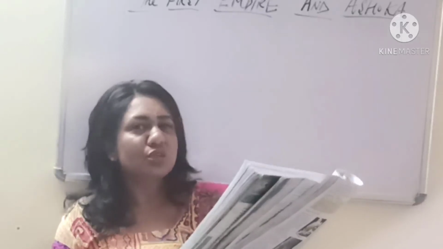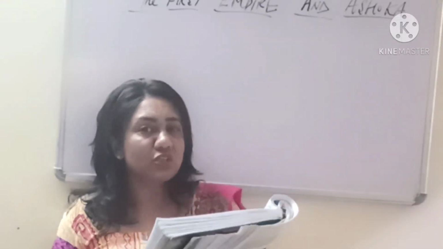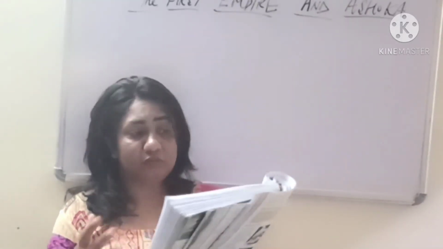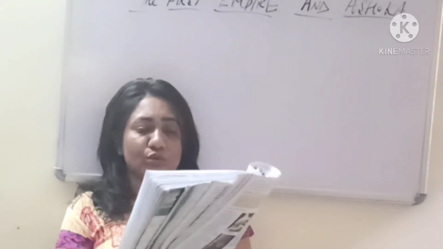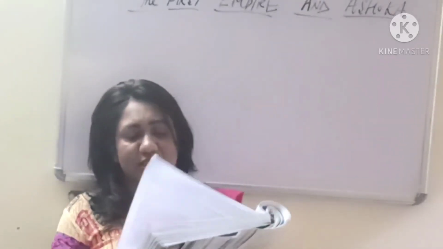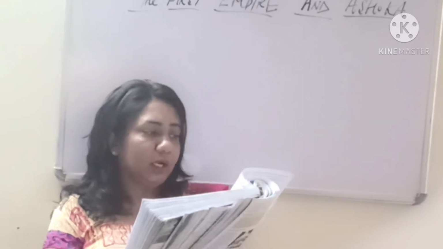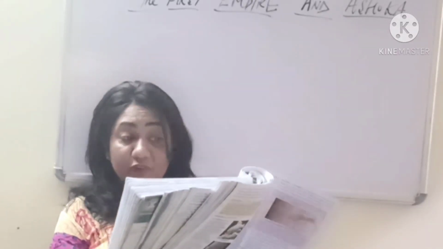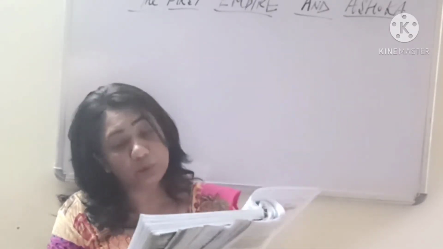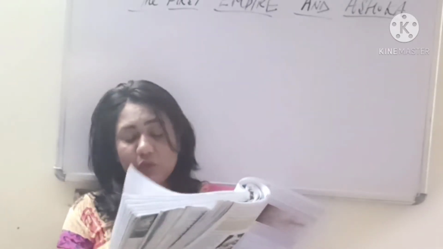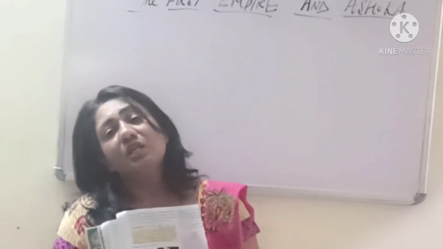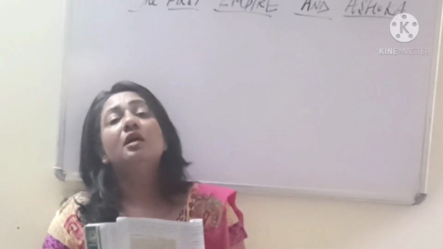Then I think we should stop here, otherwise it will be too much. So many questions have been framed from these 2 pages. So just go through these 2.5 pages that we have done, and we'll continue with his Dhamma. Then welfare measures are there, then the city of Patliputra, then we have army and revenue and decline, and then the Great Wall of China. This we are going to take up in our next video.